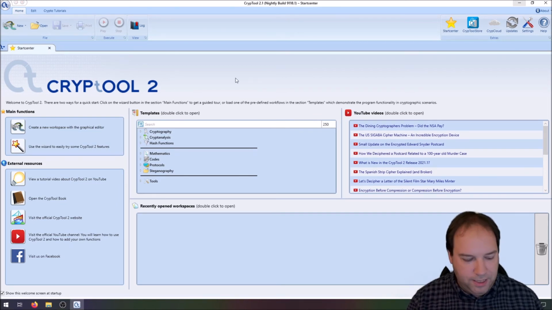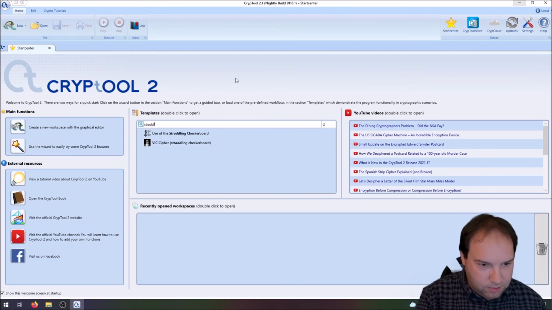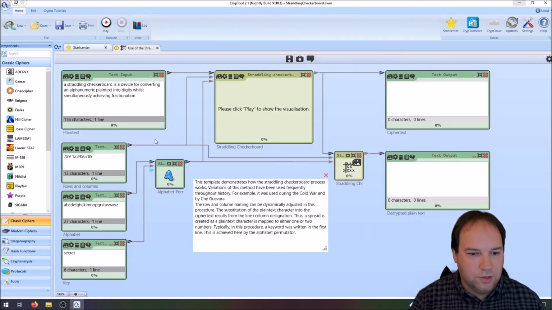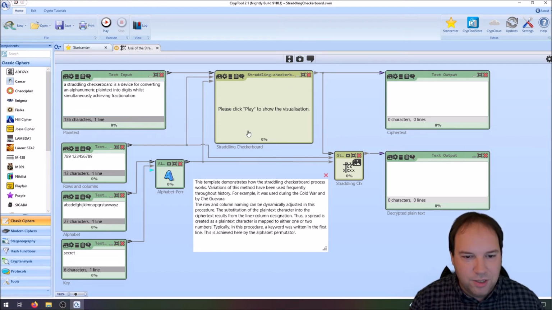And to find the straddling checkerboard, you can just write straddling, and then you see use of the straddling checkerboard. Just open it, and here you have the template. So what do we have here? We have, of course, a plain text input. Then we have a straddling checkerboard component, and this visualizes the straddling checkerboard in a very nice way.